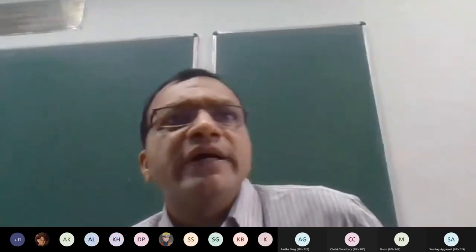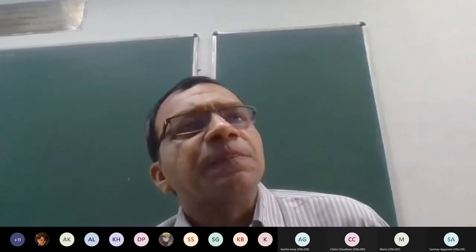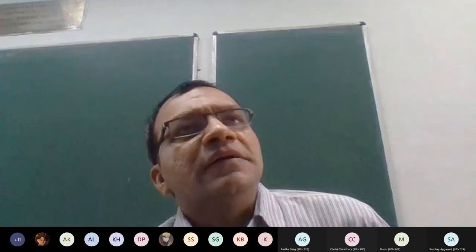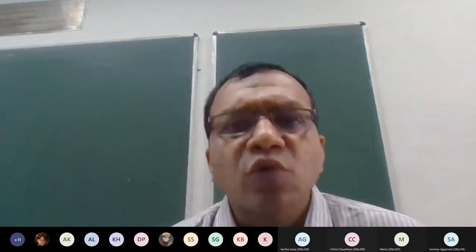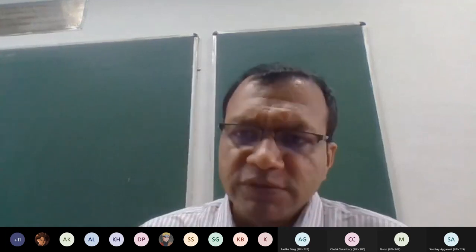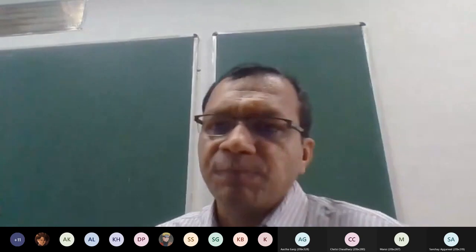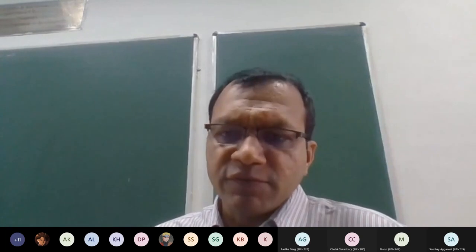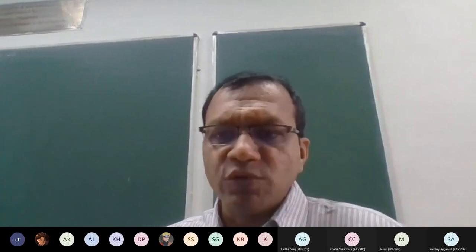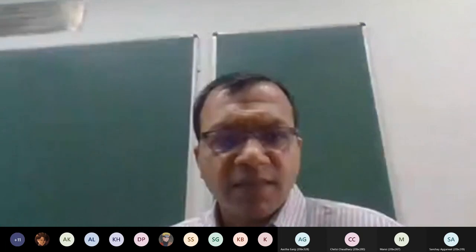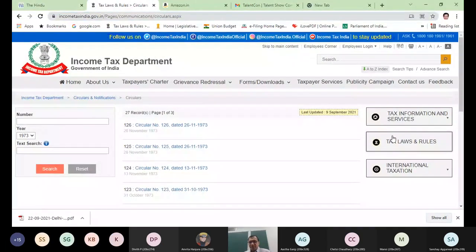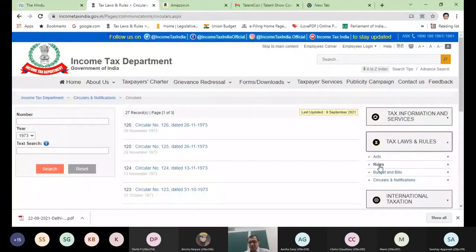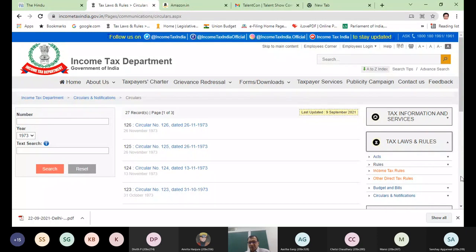Okay, so let me show you the rules from where we have been computing these perquisites: accommodation, car, and all remaining perquisites which we will compute. So you must have an idea of where we are studying from. That is available from the website incometaxindia.gov.in, and you can see these rules, the income tax rules.